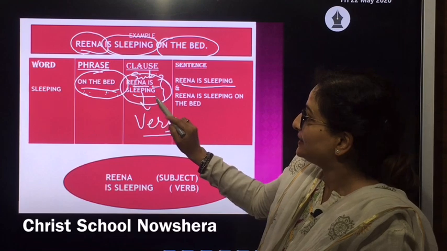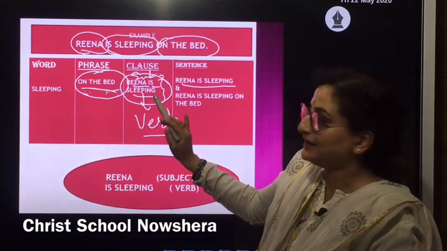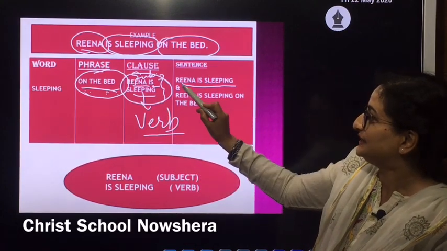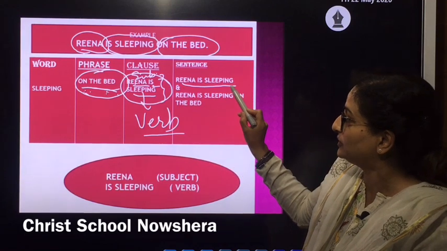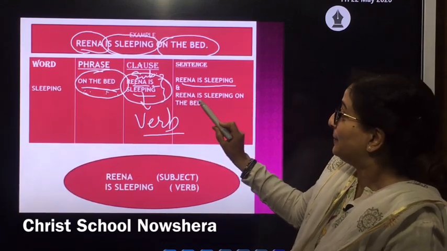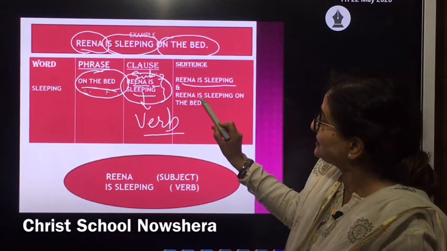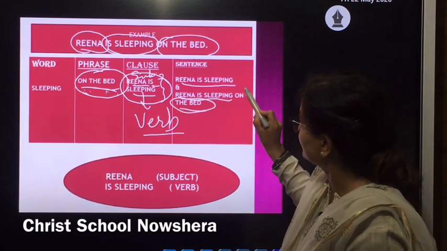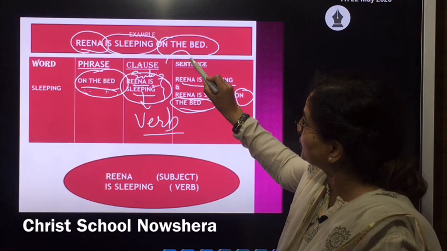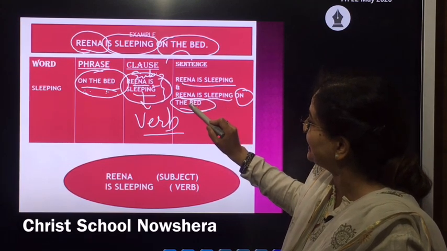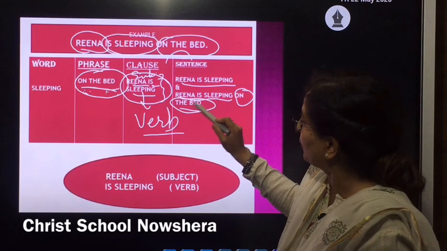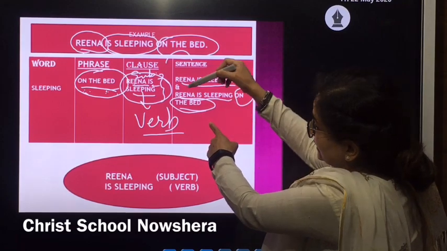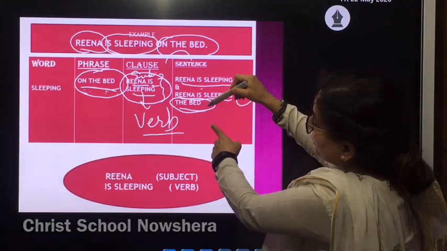But here "Reena is sleeping" is making complete sense, so it is an independent clause. In this sentence, "Reena is sleeping" is similar to a clause, but "Reena is sleeping on the bed" is a compilation of a clause plus a phrase. So the other difference between a clause and a sentence is that a sentence can be a group of words or a combination of clauses, phrases or words.